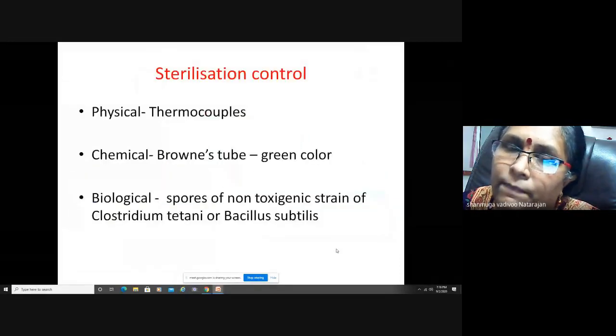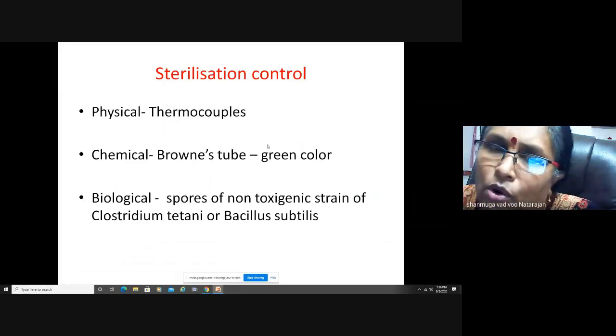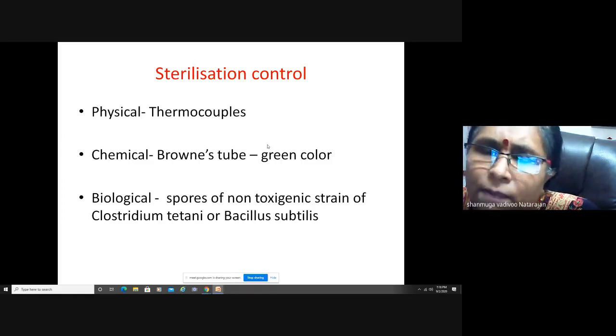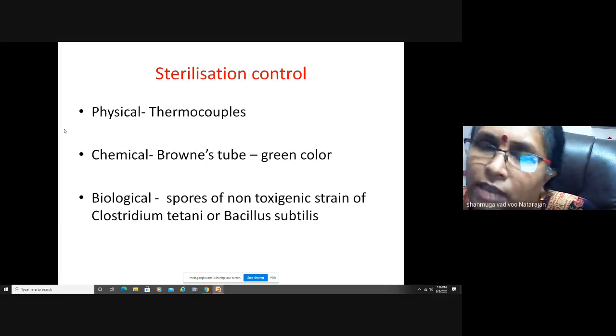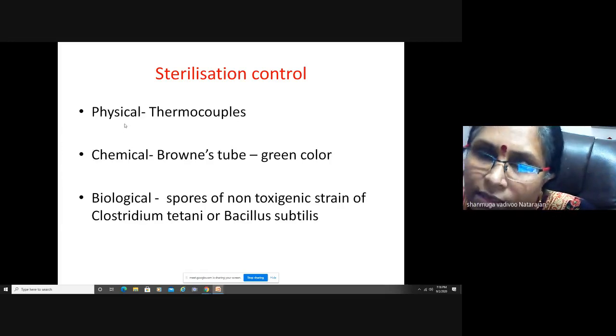And for any sterilization method, you have got a control, which means you will know. Mostly you use this for autoclave and hot air. You want to assess whether the sterilization procedure which you have done is correct or not. So you can assess that at a physical level, at the chemical level, or a biological level.